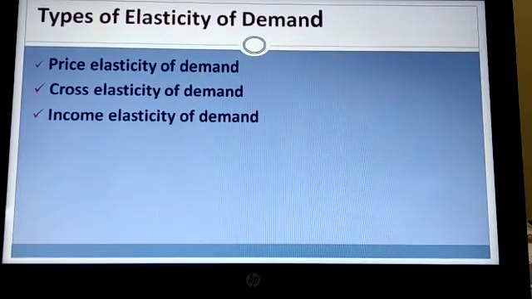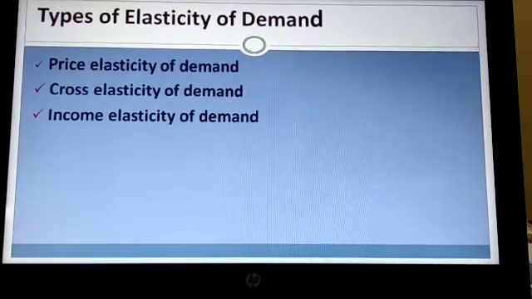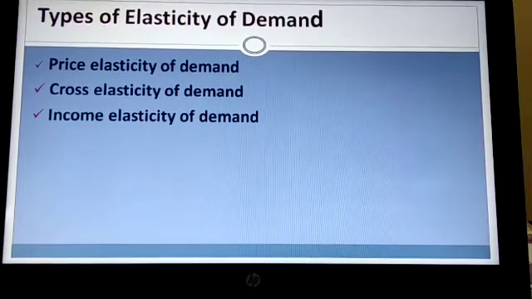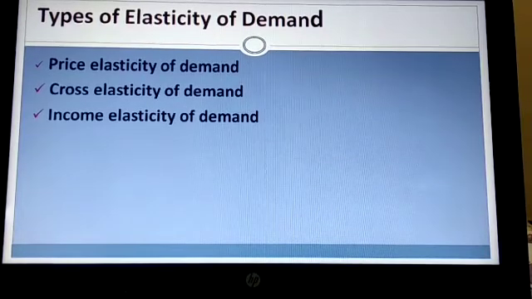What is the amount of change in quantity demanded due to change in price is called price elasticity of demand.